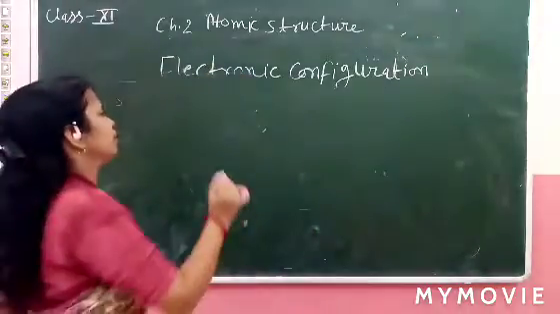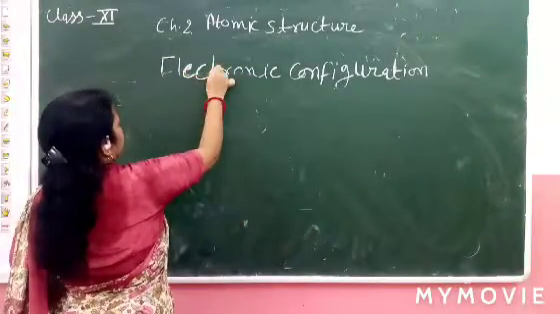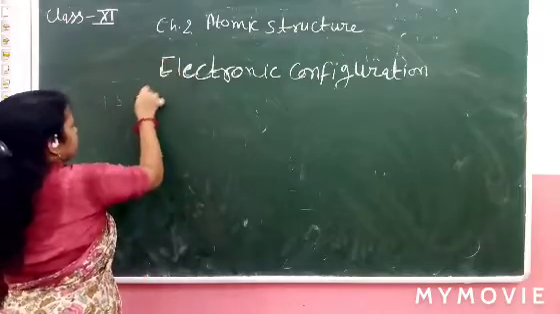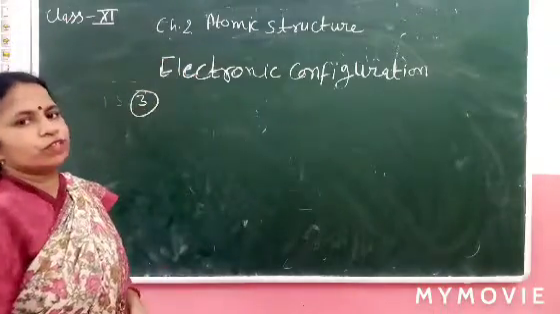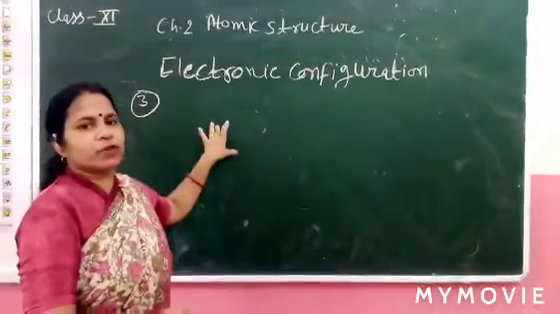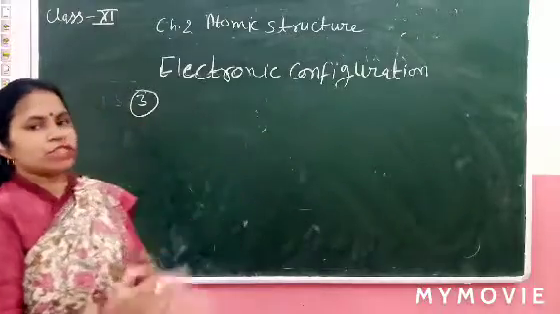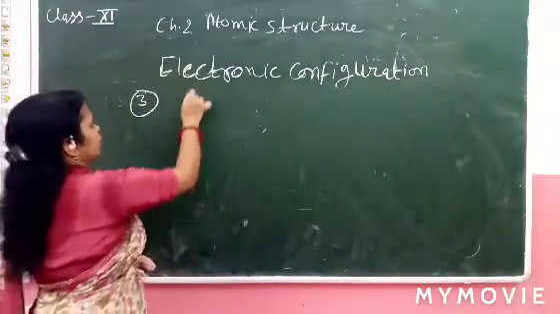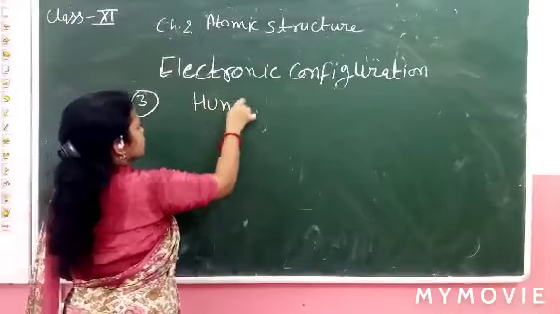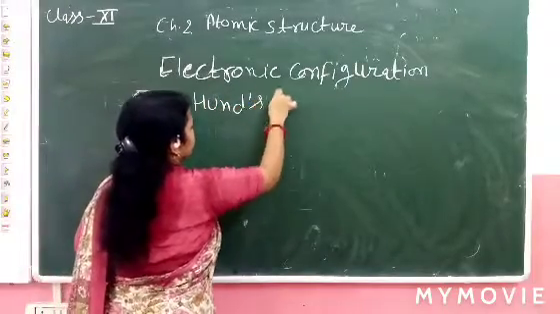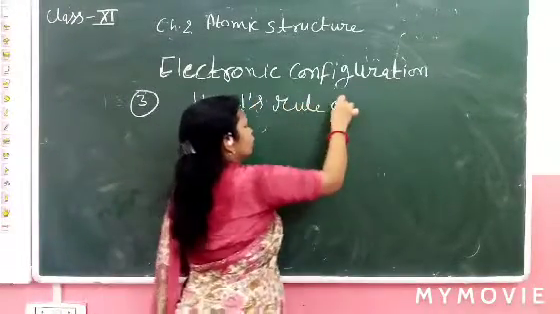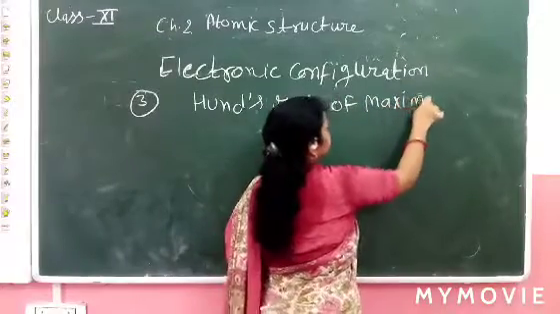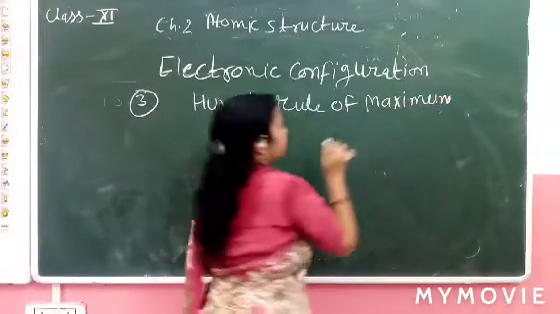The third point is electronic configuration. The third rule. The first rule we already discussed, the N plus L rule. The second rule is Pauli's exclusion principle. And the third rule is Hund's rule of maximum multiplicity.